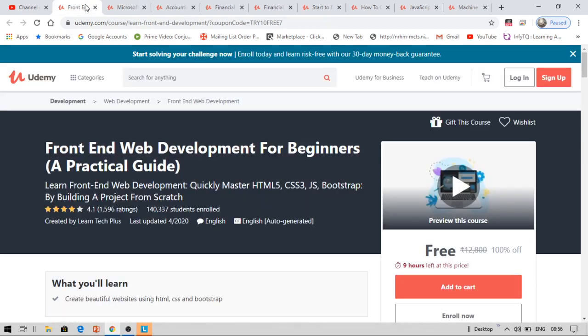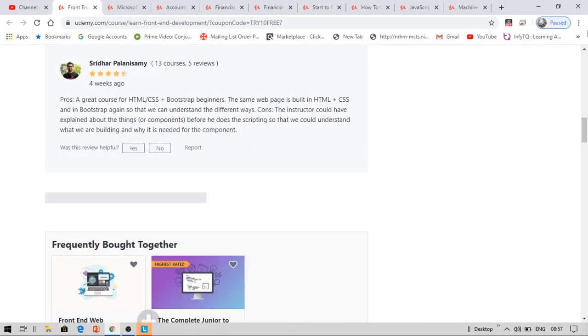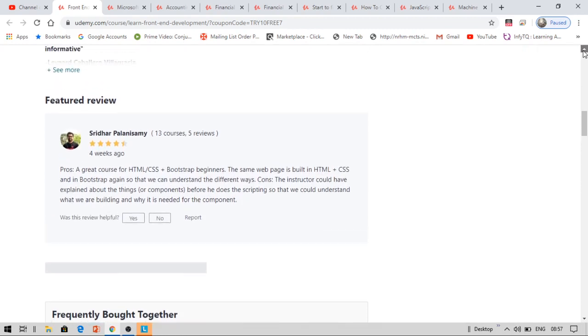And the next course is front end development. Someone asked me for the front end development course on Telegram, I guess, so I have brought this course. However, you have only 9 hours left at this price. If you are interested, you can learn this course. You have HTML, CSS, JavaScript, Bootstrap, etc. You can learn a lot of things in this course. You will get a certificate of completion, etc.